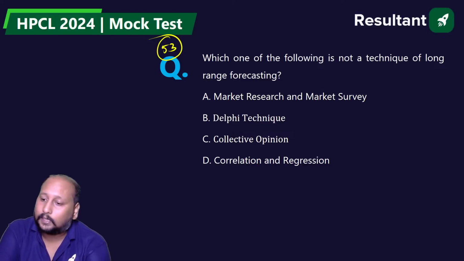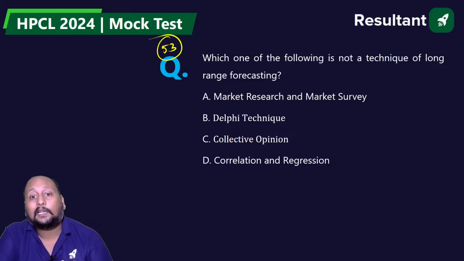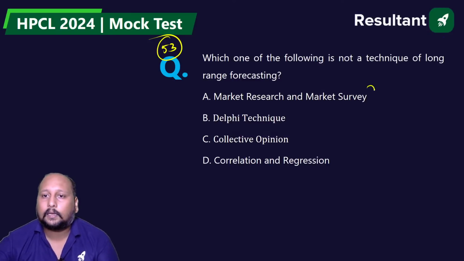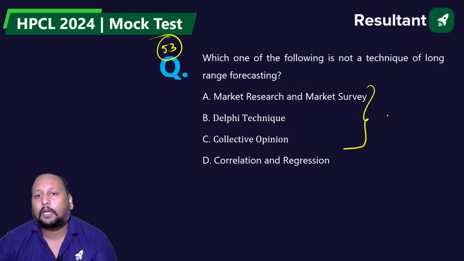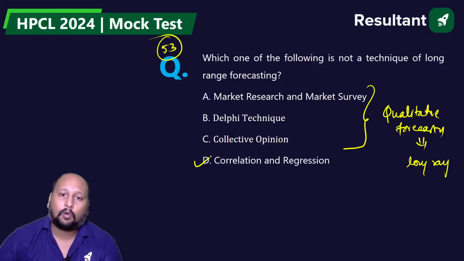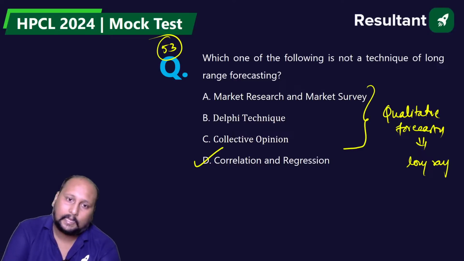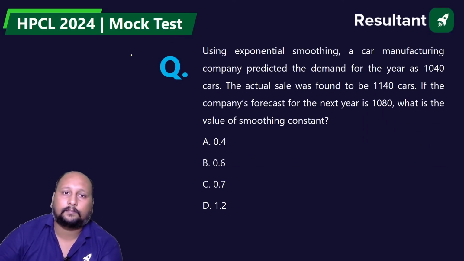Which of the following is not the technique of long range forecasting? Market research, market survey, Delphi technique, collective or opinion review. These all are the concepts of qualitative forecasting, and we know that qualitative forecasting is the long range forecasting. So we can say correlation and regression analysis is not an example of a long range forecasting. Okay, D. Very good.